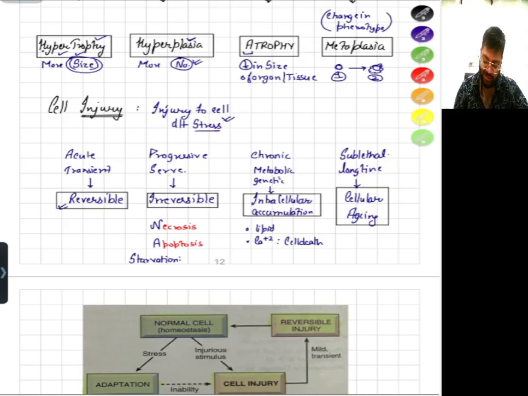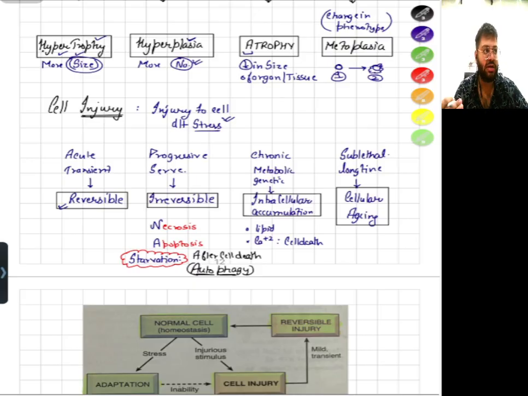Let's say there is a stress in association with starvation condition, it's a keyword. Then there will not be cell death, and what happens is after cell death. What I am trying to say, we will discuss this topic in great detail, is autophagy. Phagy means eating, auto means self. So there will be autophagy.